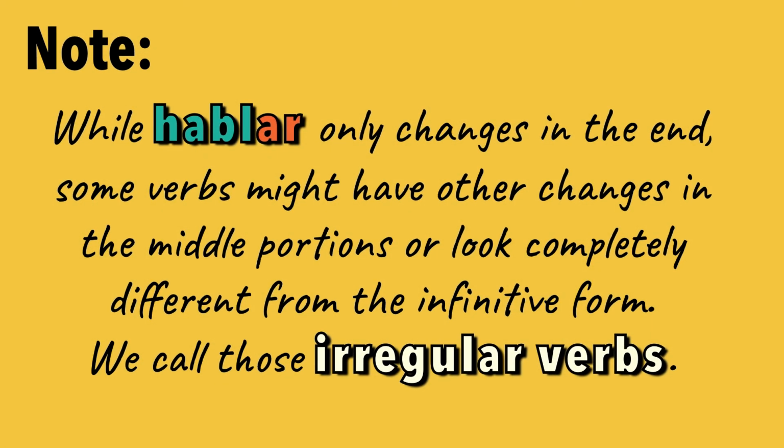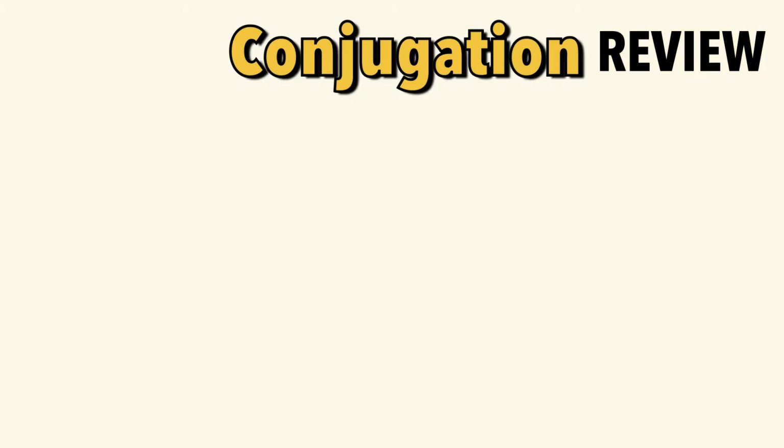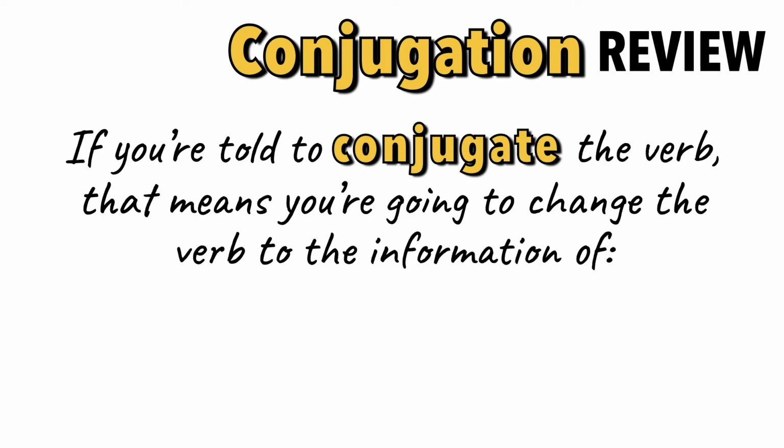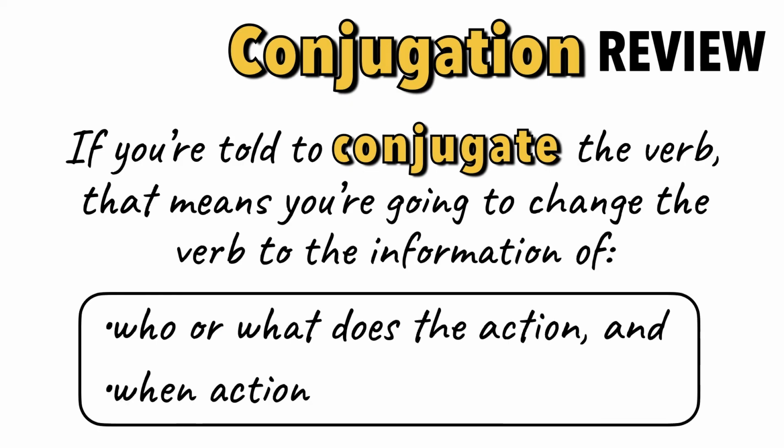While hablar only changes in the end, some verbs might have other changes in the middle portions or look completely different from the infinitive form. We call those irregular verbs. To review, if you're told to conjugate the verb, that means you're going to change the verb to say who does, did, used to do, would do, or will do the action.